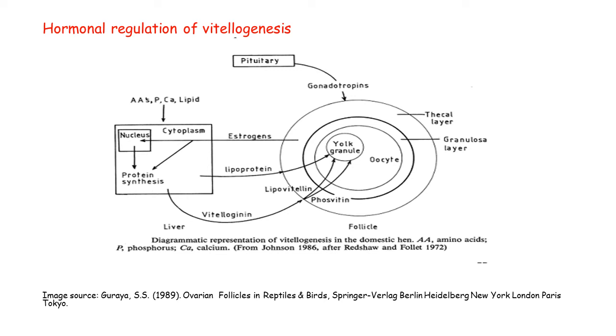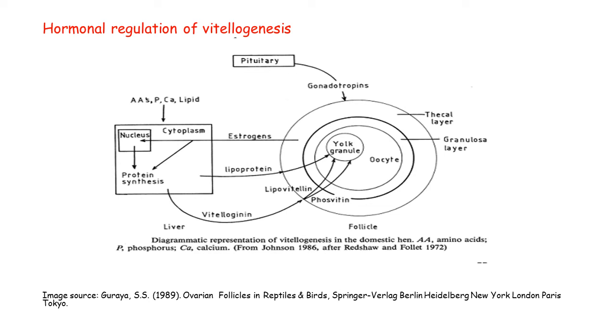That estrogen moves to liver cells via the blood circulation, and here estrogen is the main hormone which provokes the synthesis of vitellogenin in the hepatocyte. In this flow chart, you can see this is the developing oocyte. This layer is the granulosa layer and the outer is the thecal layer. So estrogen is produced from the granulosa layer, you can say follicular cells, and this estrogen enters into the liver via the blood circulation.